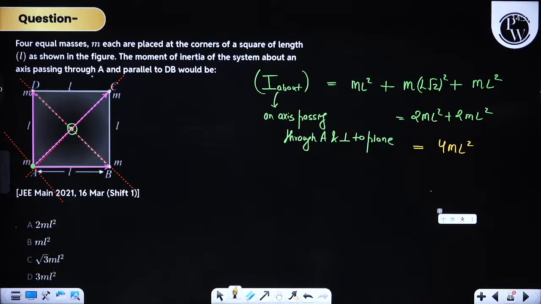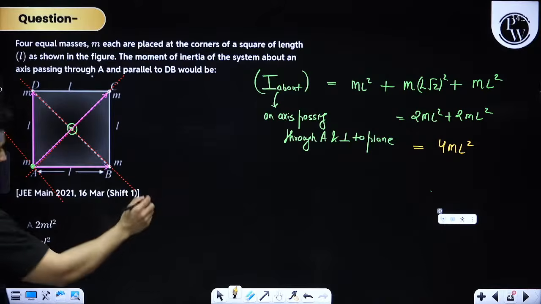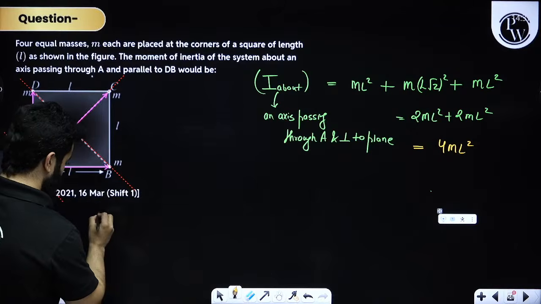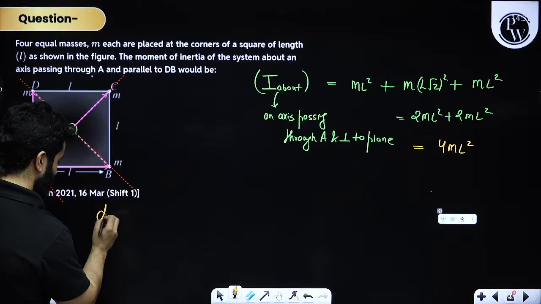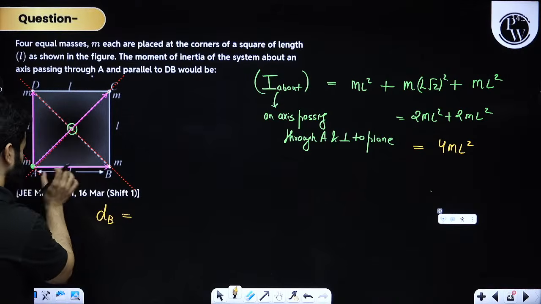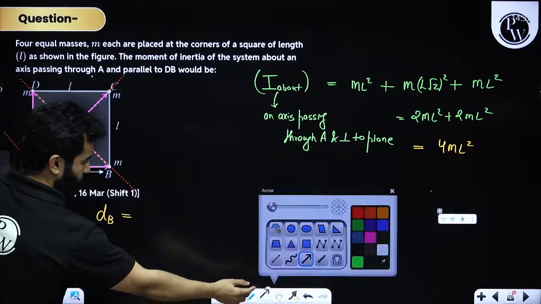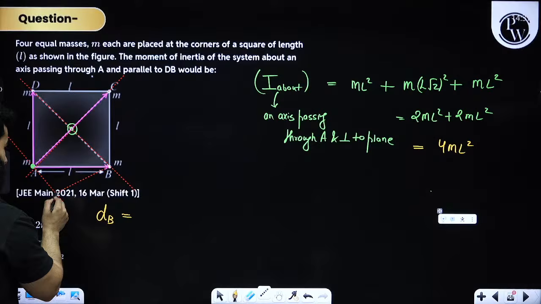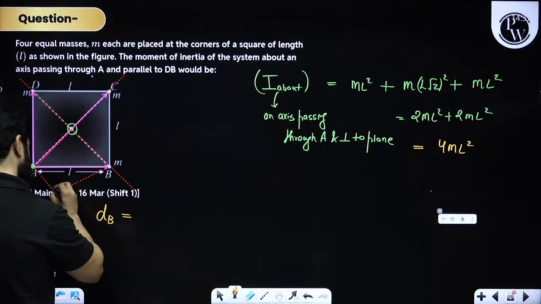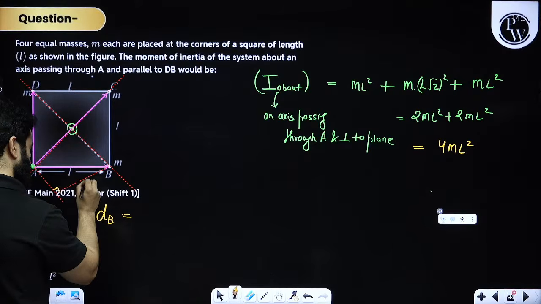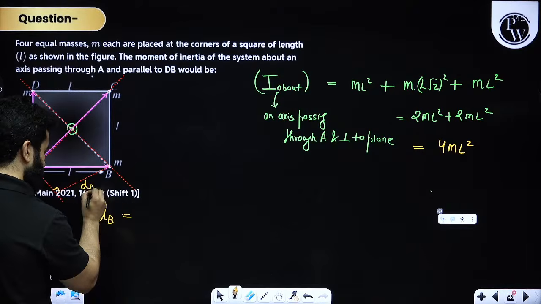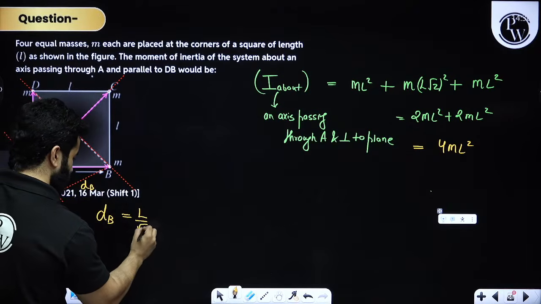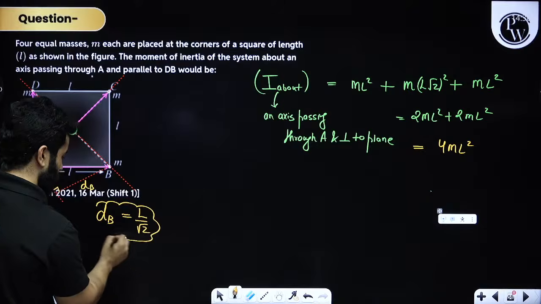B is at L root 2. So the distance of B from the axis will be, this is L, and we want to find out the perpendicular distance. So this is perpendicular, this is D, this is dB. So this is going to be L by root 2.